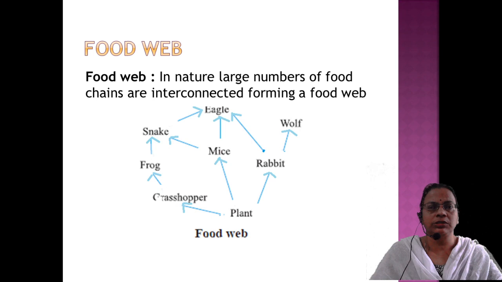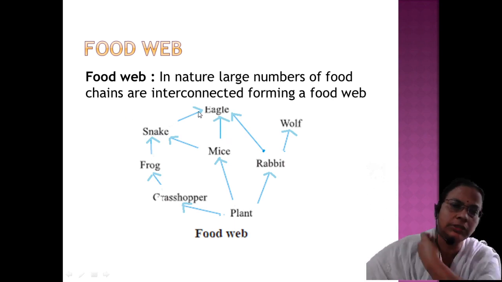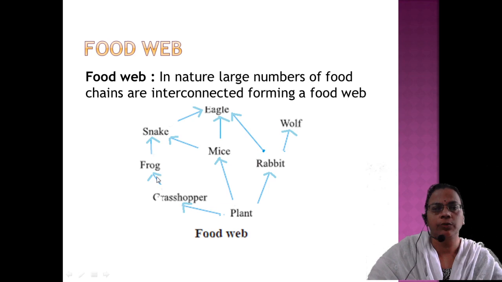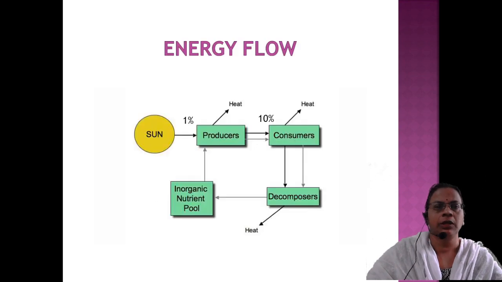And the food web, this is the definition: in nature, a large number of food chains are interconnected, forming a food web. So if a list of animals is given and you are asked to construct a food web, you have to draw the arrow marks always in the upward direction. Always it should start with producers, then herbivores, then carnivores. Then the next term is energy flow.